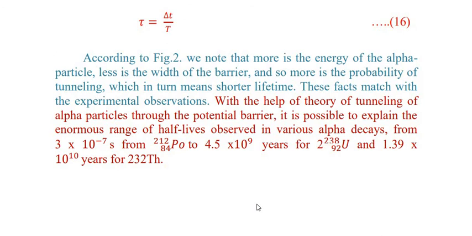With the help of the theory of tunneling of alpha particles through the potential barrier, it is possible to explain the enormous range of half-life observed in various alpha decays, from 3 into 10 raised to the power minus 7 second for polonium, to 4.5 into 10 raised to the power 9 years for uranium and 1.39 into 10 raised to the power 10 years for thorium. So this is a very good application by which, using the rectangular potential barrier, we can calculate the tunneling of the alpha particle. So this is all for today.